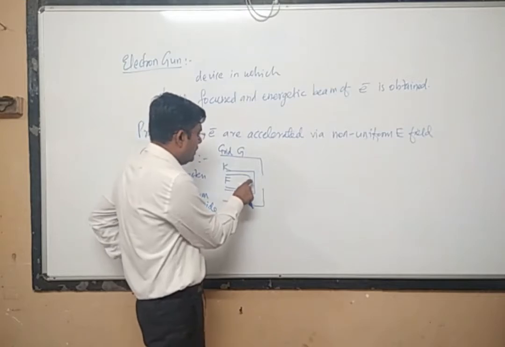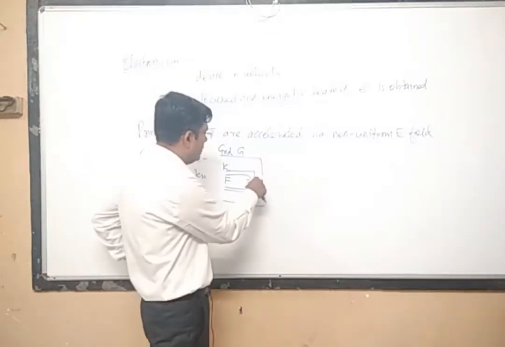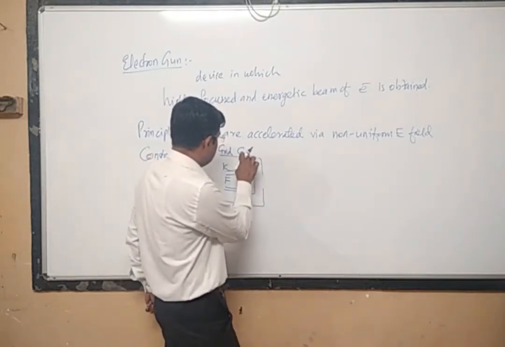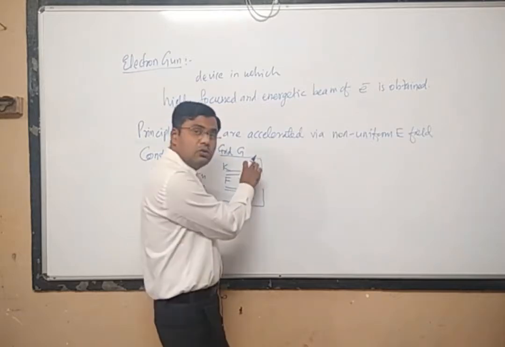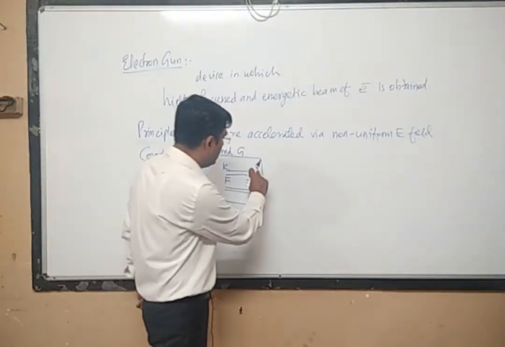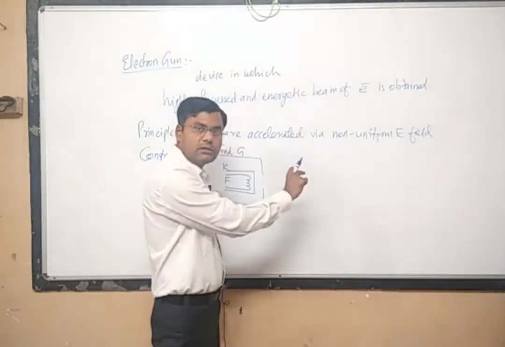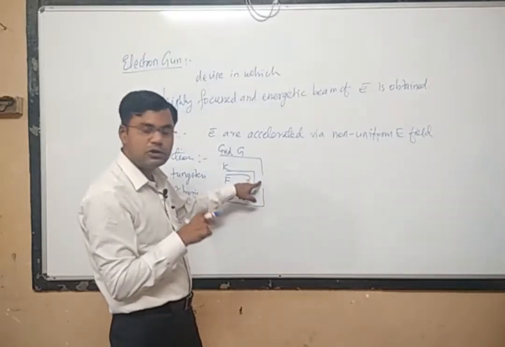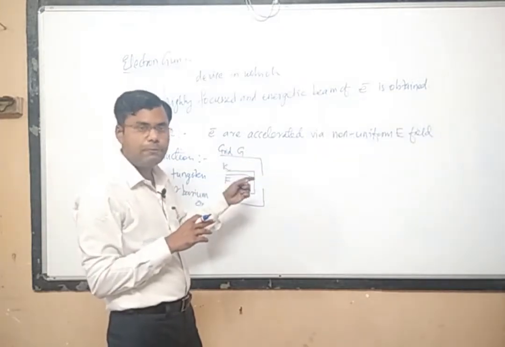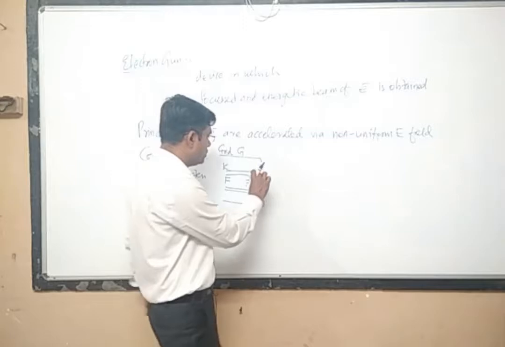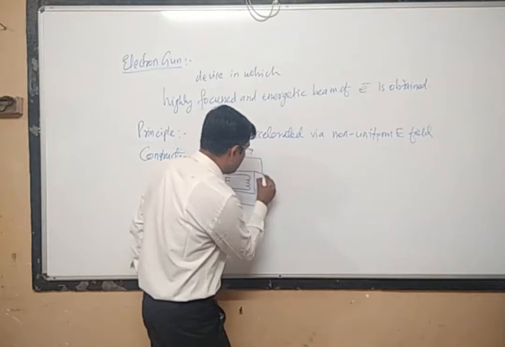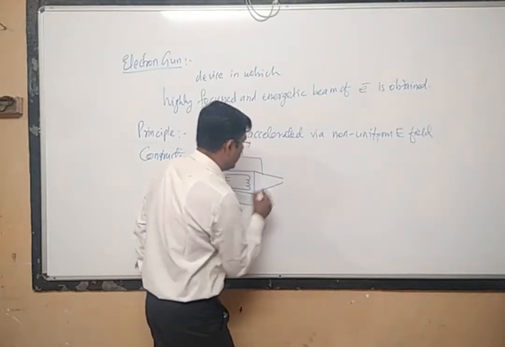So the cathode will emit the electrons by thermionic emission, and the emitted electrons will go anywhere. Since this grid electrode is at negative potential, because of that, all the electrons will be forced to move in a forward direction. The electrons have a negative charge, and this grid electrode is also having a negative charge. So because of the negative there will be repulsion, and because of this repulsive force all the electrons will be forced in a forward direction. They will move like this.